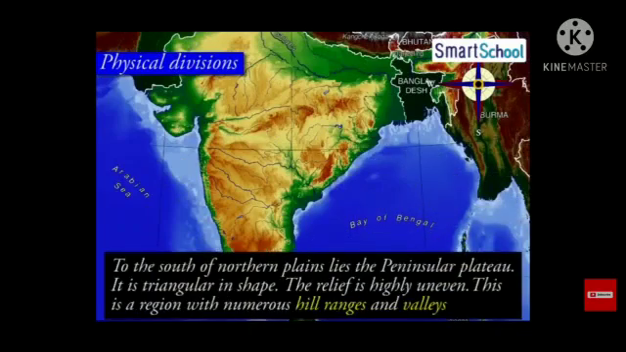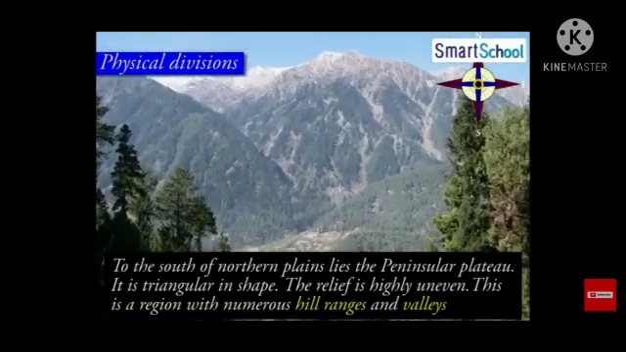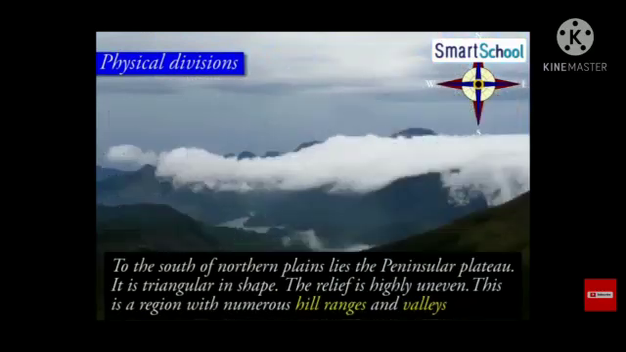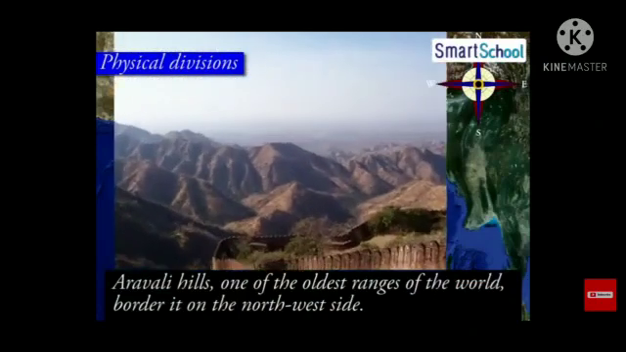To the south of the northern plains lies the Peninsular Plateau. It is a triangular plateau region and the relief is highly uneven here. This is a region with numerous hill ranges and valleys. The Aravalli Hills is one of the oldest ranges of the world.